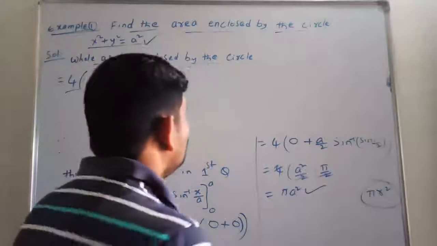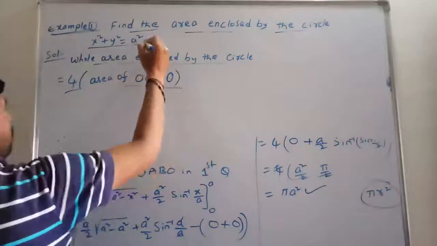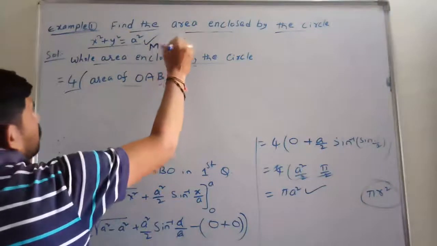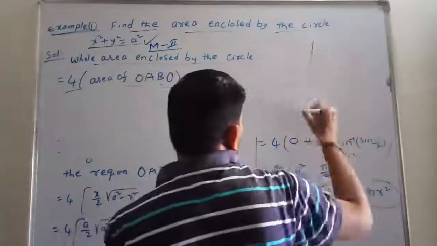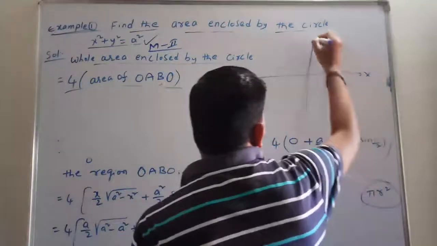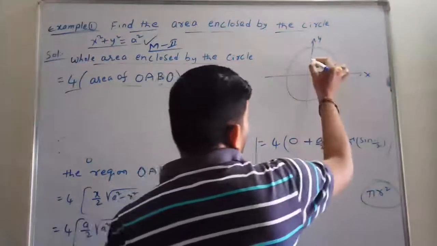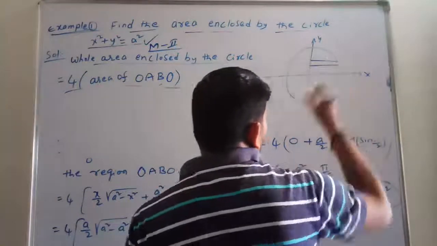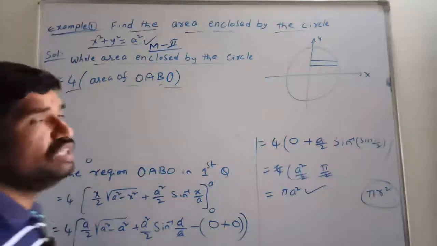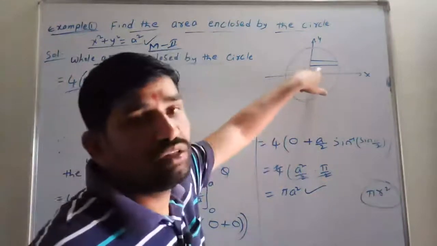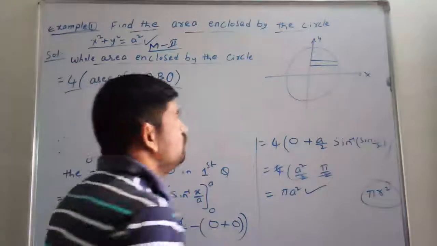Wait, this is the part we have completed. Now we are taking method number 2. Write method 2. Yes, you can use any method. You will get the same answer and you will get full marks. See students, this is the circle. We are taking the strips here. Now the horizontal strips. Just now in method number 1 we took the vertical strips. Now we are taking the horizontal strips. No problem, you can take vertical or horizontal, and you will get the same answer.